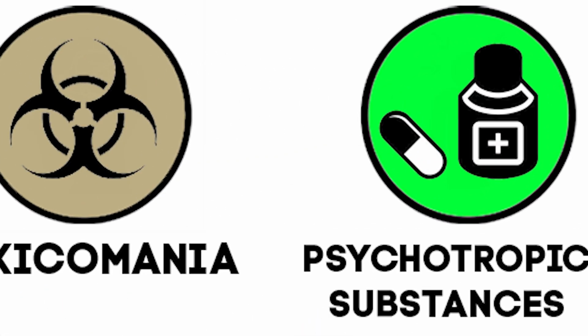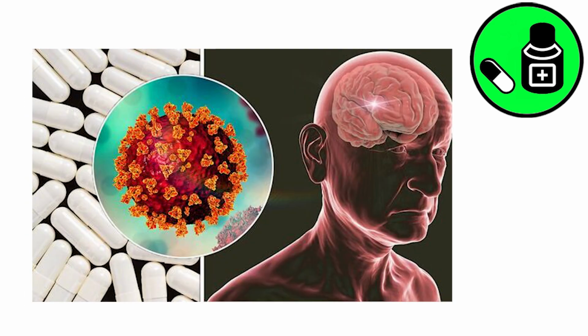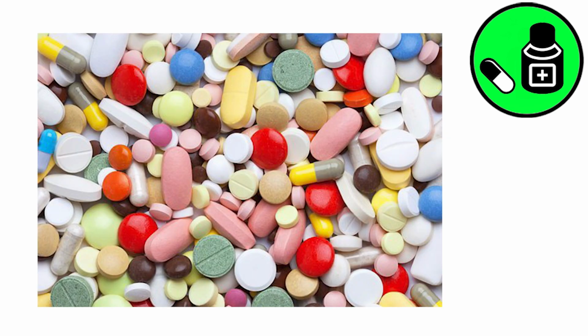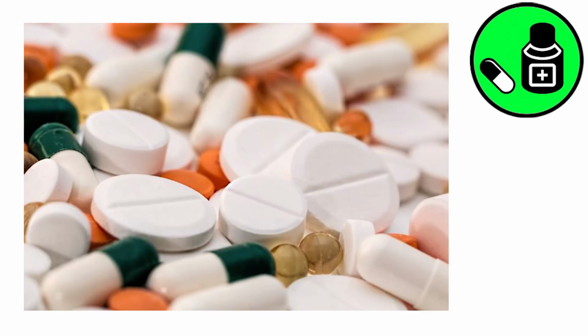The next addiction is psychotropic substances. Psychotropic substances are substances that affect a person's mental state, changing their consciousness, mood, perception, and reaction to stimuli. This addiction can occur as a result of regular use of substances such as alcohol, drugs, and medications with psychotropic effects.